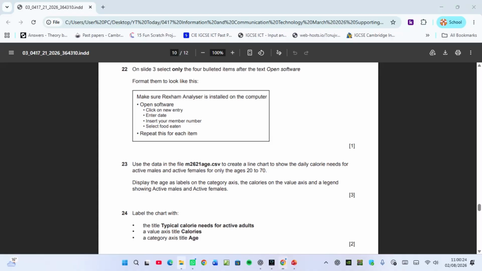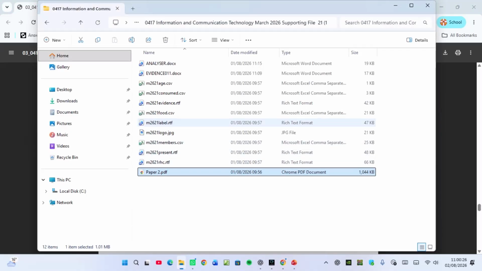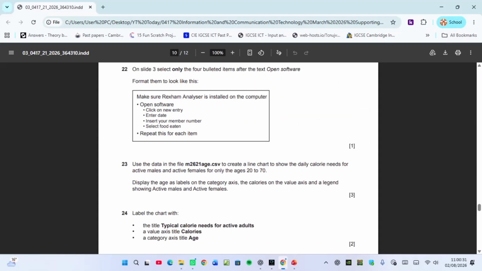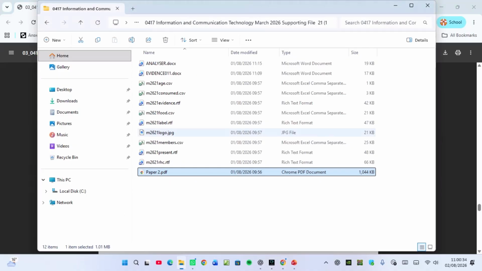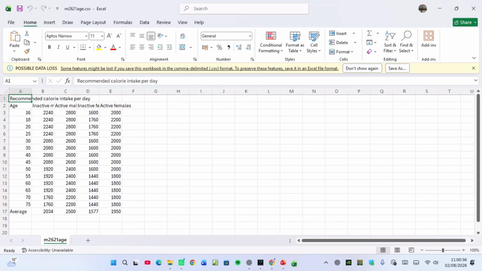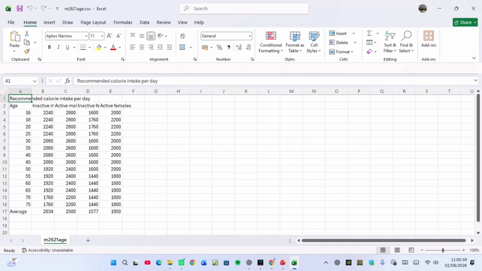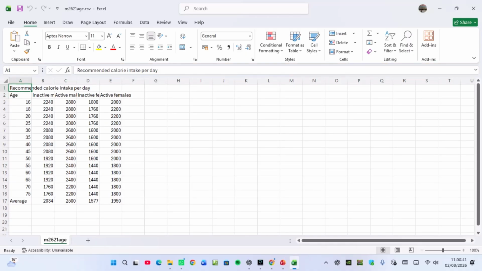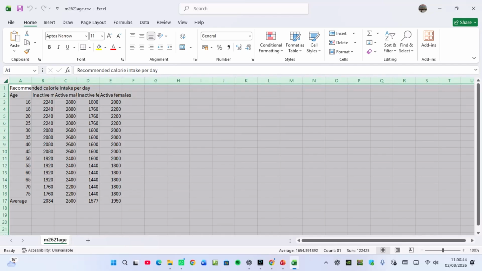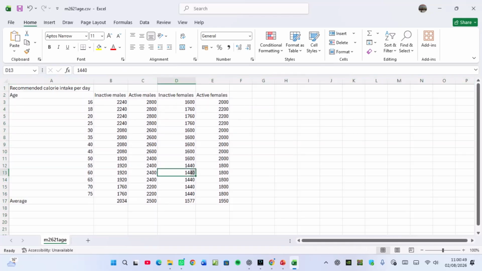So if I go to my folder and then I look for it, I think it is age. Was it age? Let me see again. Age.csv. So if I double click here, it will open for me. Once it opens, I always say you click on top of number 1, and then between A and B, or B and C, or C and D, you double tap so that you open and you see it clearly. So there it is. They want a line graph that will show from age 20 to 70 for both active male and female.